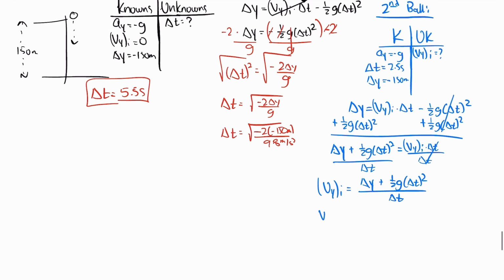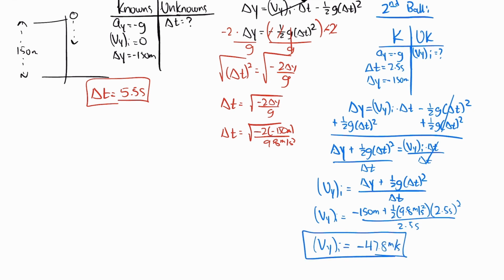Finally, let me plug in my numbers. My delta y is negative 150 meters, and I'm adding half of 9.8 meters per second squared. And then I'm multiplying by this delta t, 2.5 seconds squared. And then all I'm doing is dividing by 2.5 seconds. This is a problem for my calculator to work through. And the calculator is going to tell me that the initial velocity that the second ball must have is negative 47.8 meters per second. That's how fast the second ball must be thrown in order to hit the ground at the same time as the first ball.